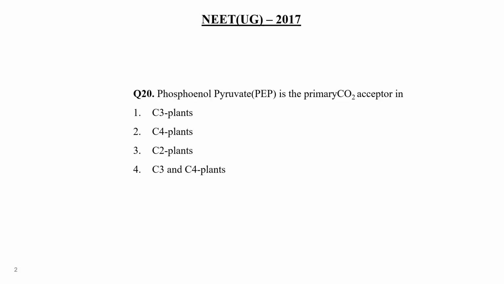Now, next, question number 20. PEP or phosphoenol pyruvate is the primary carbon dioxide acceptor in C3 plant, C4 plant, C2 plant, C3 and C4. Just now we have discussed the same kind of question 2 or 3 slides back. So, phosphoenol pyruvate is the primary carbon dioxide acceptor in C4 type of plant. Right? So, choice number 2 would be the correct answer of this question.